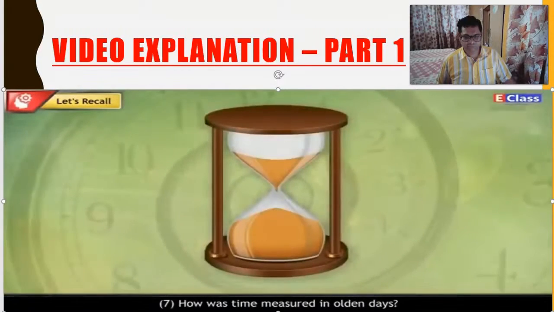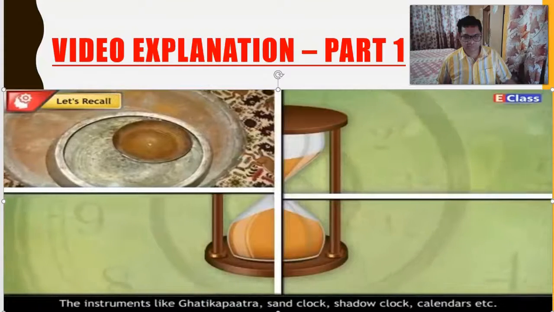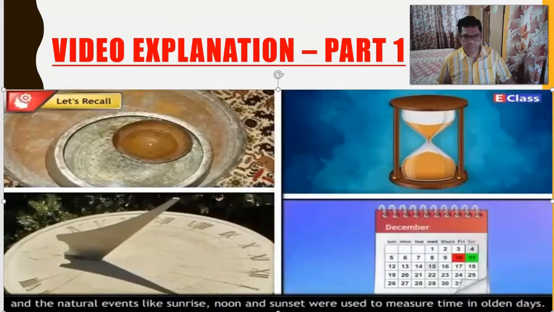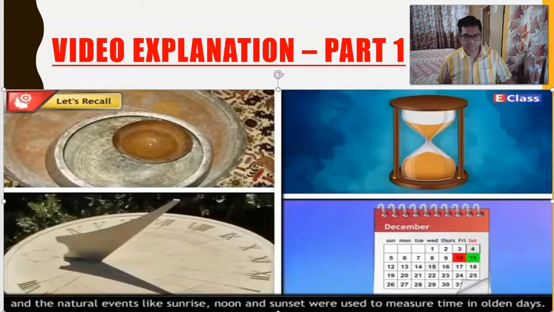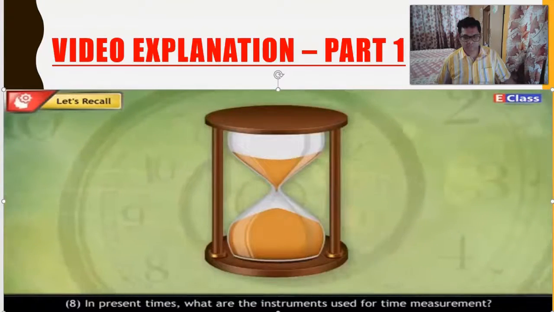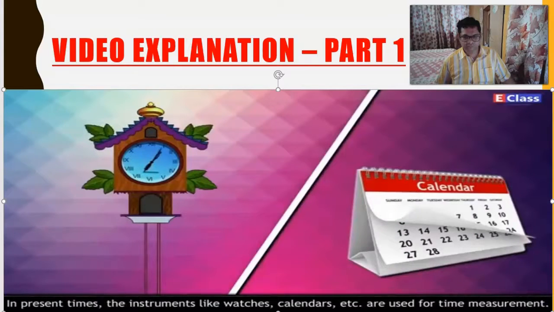How was time measured in olden days? Answer. The instruments like Ghatika Patra, sand clock, shadow clock, calendars, etc. and the natural events. In present times, what are the instruments used for time measurement? Answer. In present times, the instruments like watches, calendars, etc.